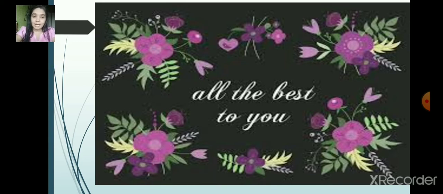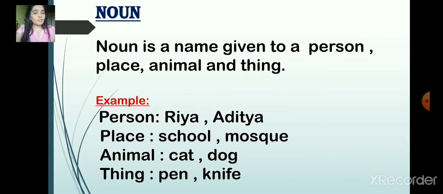So let's begin now. As we all know, what are called nouns? A noun is a name given to a person, place, animal or thing. Person means any person's name, Ria and Aditya. Place: school, mosque. Animal: cat, dog. Thing: pen, knife. Right? We have been studying this from first standard.